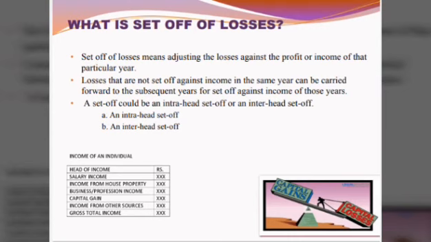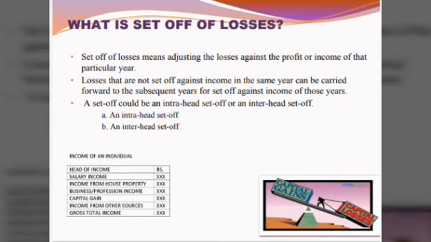Although tax is levied on the income of an individual as one, their income is computed under different heads such as salary income, income from house property, business or profession income, capital gain and income from other sources. Together it will become gross total income. After deductions under Section 80, the net total income will come and the tax liability will be calculated on net total income. Here we will see what is set off of losses.